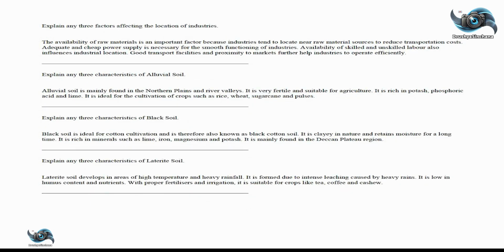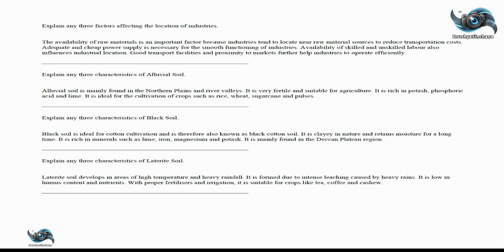Explain any 3 factors affecting the location of industries. The availability of raw materials is an important factor because industries tend to locate near raw material sources to reduce transportation costs. Adequate and cheap power supply is necessary for the smooth functioning of industries. Availability of skilled and unskilled labor also influences industrial location. Good transport facilities and proximity to markets further help industries to operate efficiently.